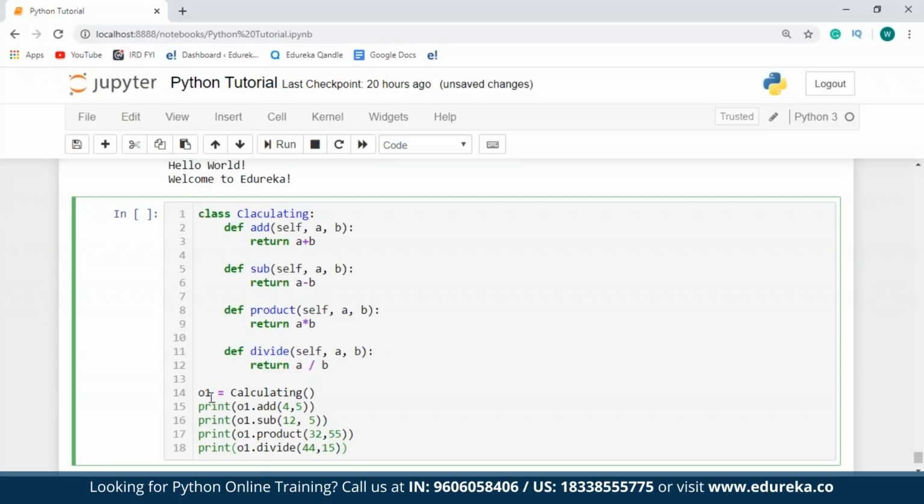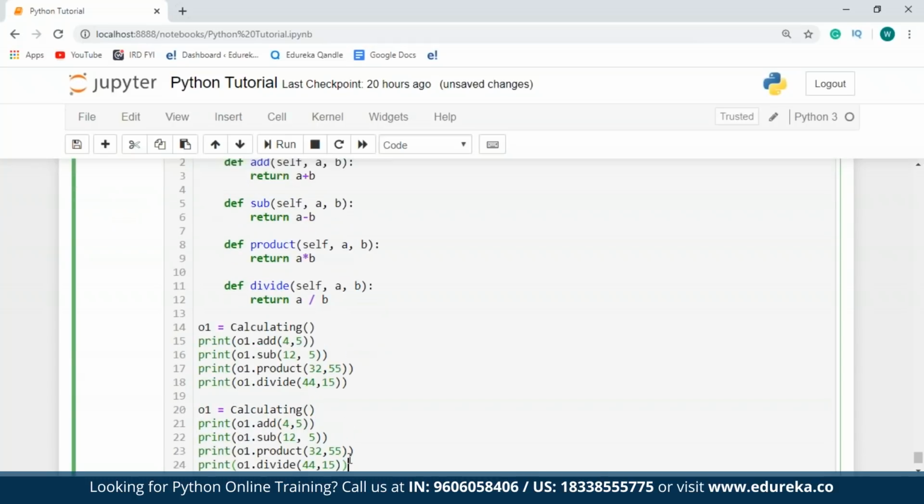So I have one object that is calling all the functions that are present in the calculating class. In case I want to create another object, I can do it in a similar manner. So what I'm going to do is just copy this. I'll paste it over here, and I'll change the name of this object from O1 to O2. Wherever I have O1 in this, I'm going to change it to O2. So I have 2 objects and 4 methods.